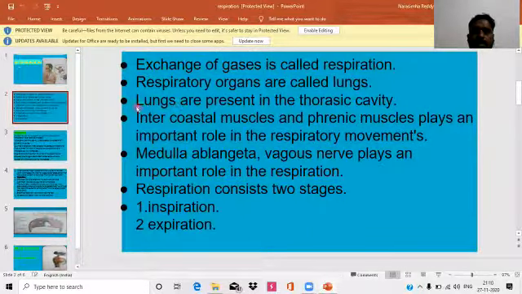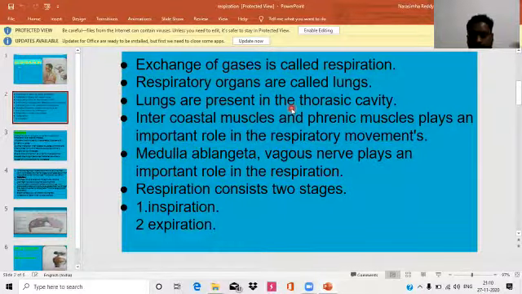The respiratory organs in human beings are called lungs. So, what is meant by respiration? Exchange of gases is called respiration. Where is the location of the lungs? Lungs are located in the thoracic cavity.